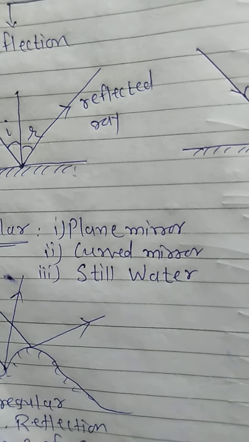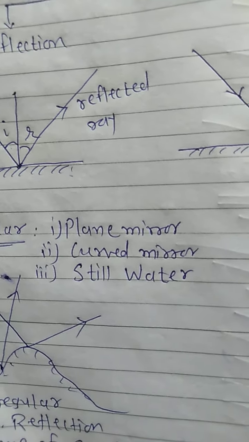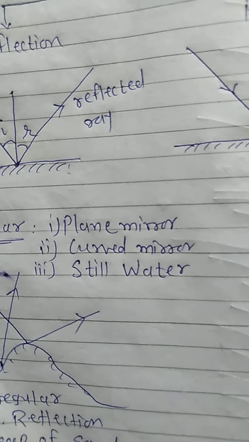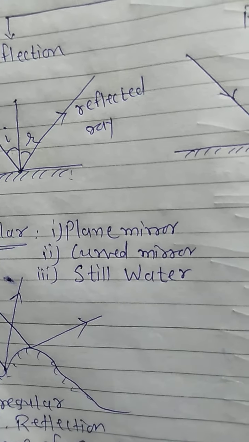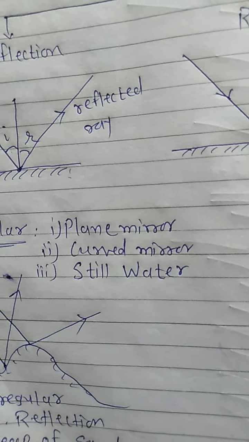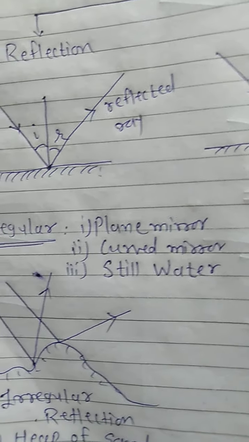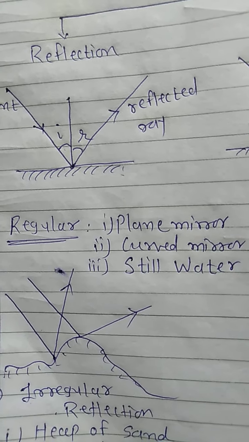Second example is the curved mirror. We'll discuss it later on. And third is still water. On the surface of still water, you can find it is acting like what? A plane mirror, and the phenomenon happening is regular reflection.